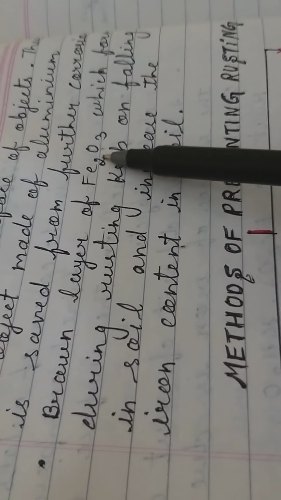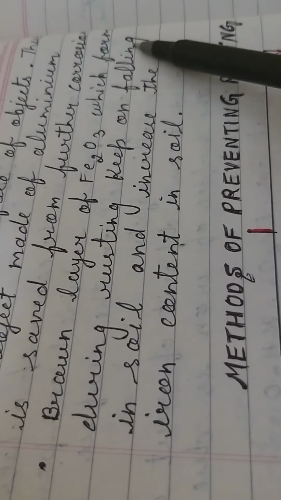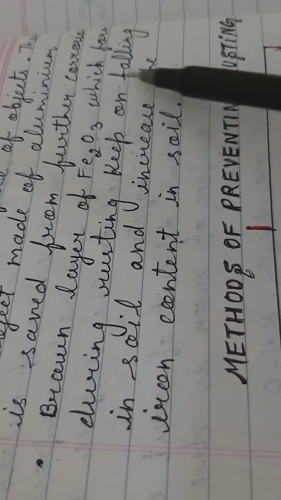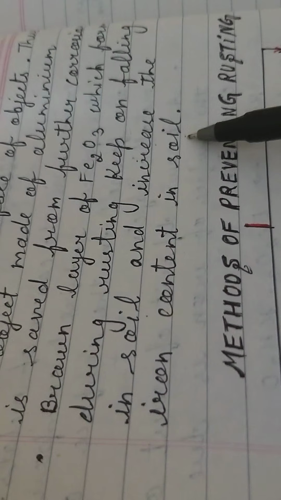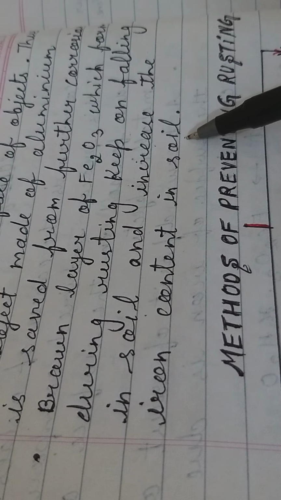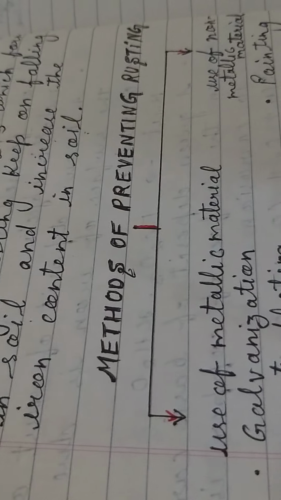Now the next is the brown layer of Fe2O3 which forms during rusting. It keeps on falling into the soil, which increases the iron content in the soil. So, in another way, the phenomenon of rusting is very good for the soil because it increases the iron content in the soil. This is very good for the fertility of the soil. But the rusting of iron is not always good.